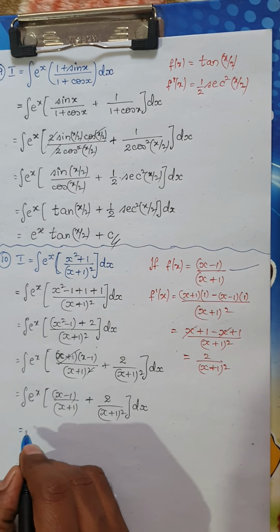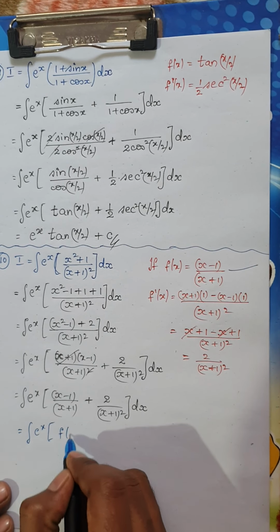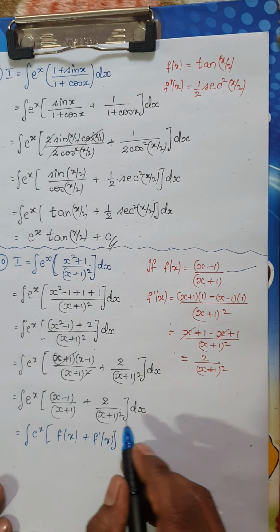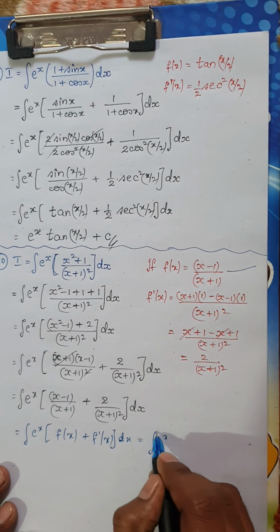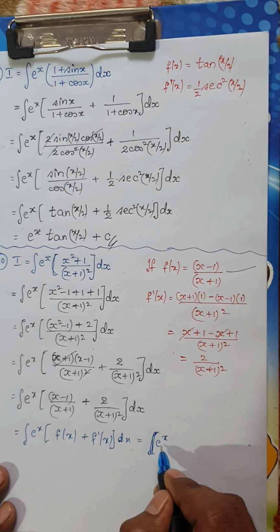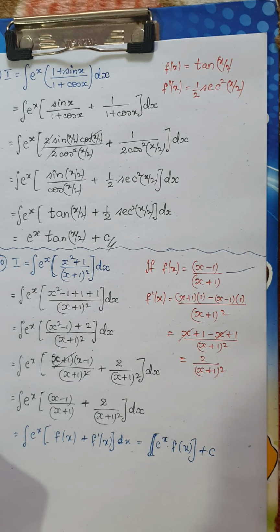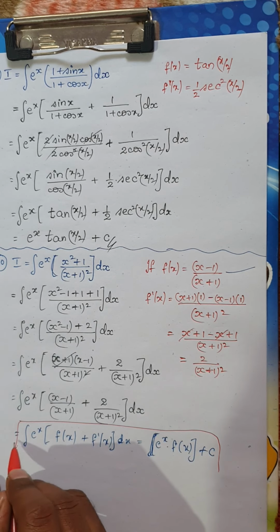So this is of the form integral of e power of x into, we know this is of the form, f of x plus f dash of x. We know the integral of this would be e power of x into f of x plus c. So I am going to use this formula and write the final answer.